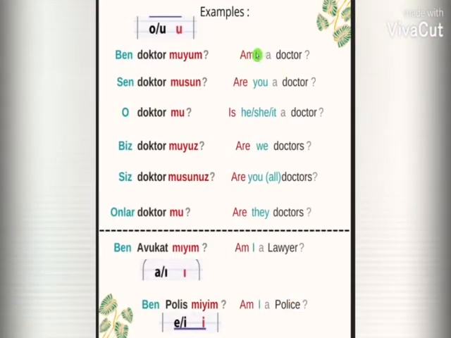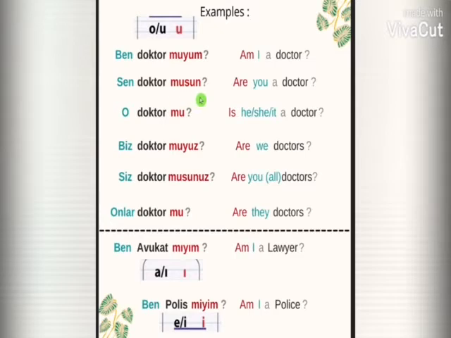Here you can see I have given more examples. Ben doktor muyum. As you can see, the last word doktor has the last vowel O. If it's O or U, we will use U as the vowel suffix. So, ben doktor muyum means am I a doctor?